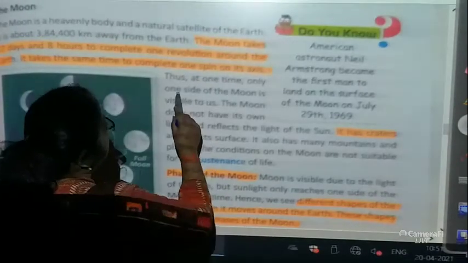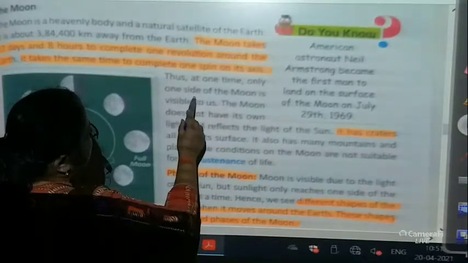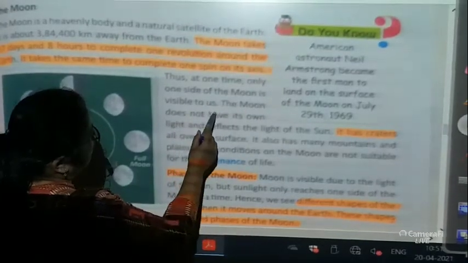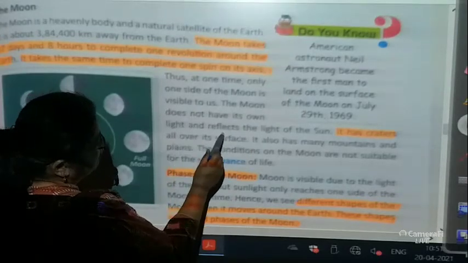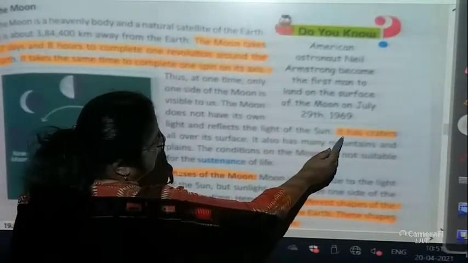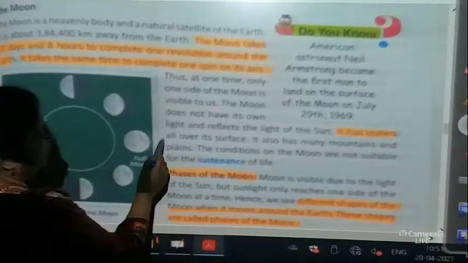Now let us see. Thus, at one time, only one side of the moon is visible to us. The moon does not have its own light and reflects the light of the sun. It has craters all over.